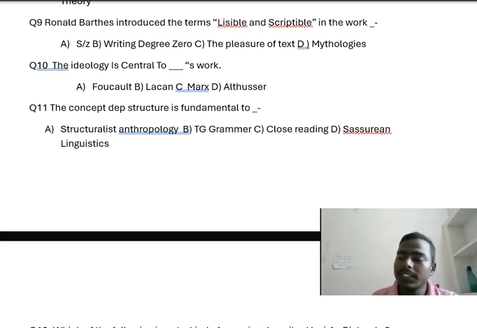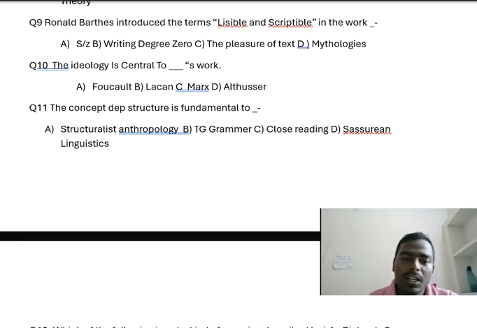This work was published in 1970, and this is the essay. Barthes distinguishes between the readerly, meaning lisible text, which is straightforward and traditional, and the writerly, that is scriptible text, which requires the reader's active participation to construct meaning.